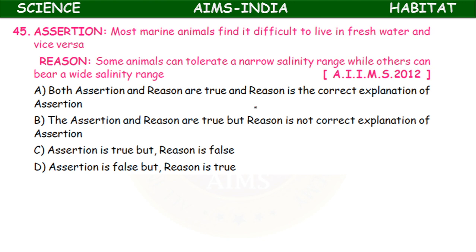Most marine animals find it difficult to live in fresh water and most freshwater animals find it difficult to live in marine water. Vice versa means that. So assertion is true. Reason: some animals can tolerate a narrow salinity range while others can bear a wide salinity range. Okay, so here assertion is true but reason is false.